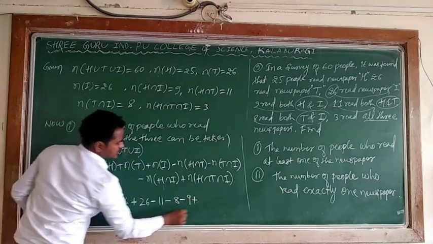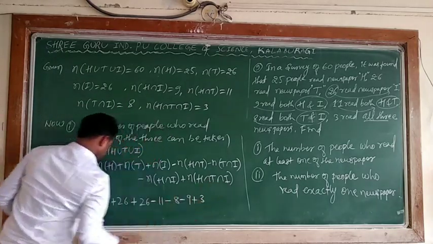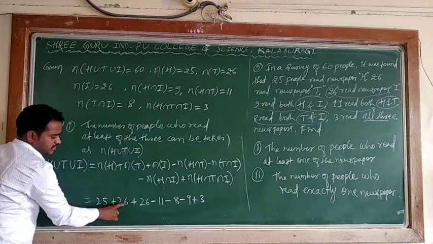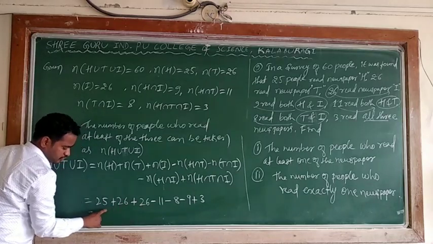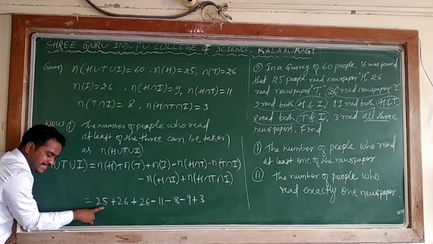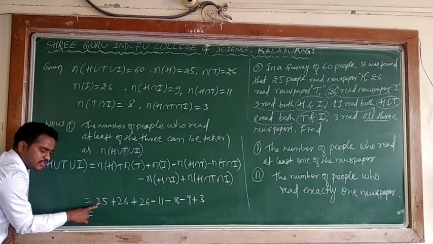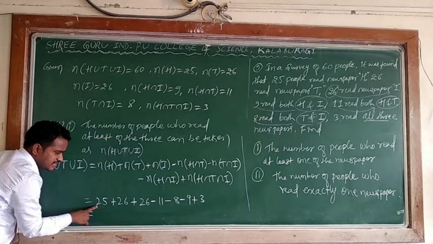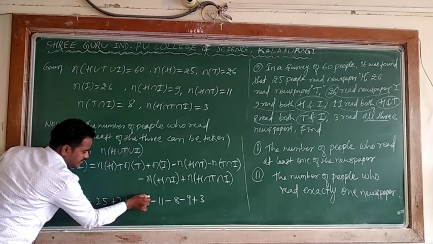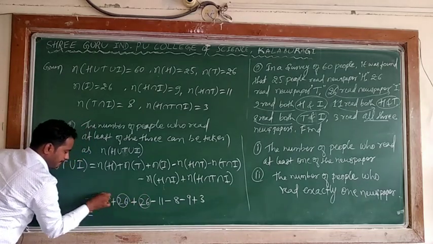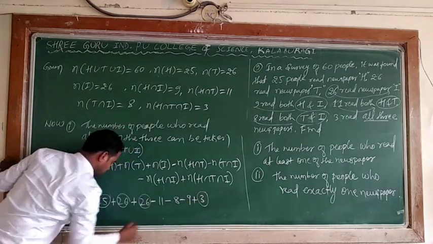plus how many? These all are considered as 3. So 26 plus 26 is 52. 52 plus 25 is 77. 77 plus 3 is 80.